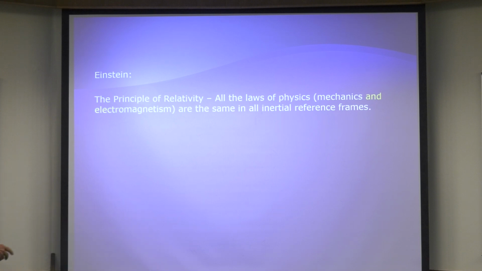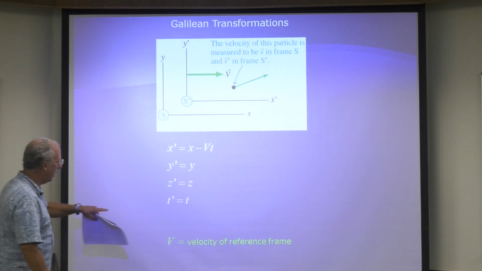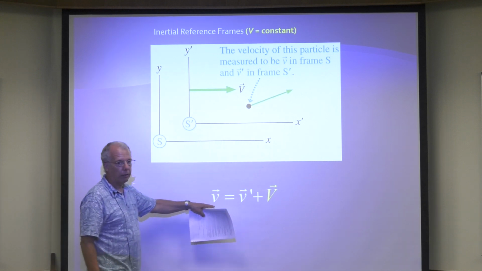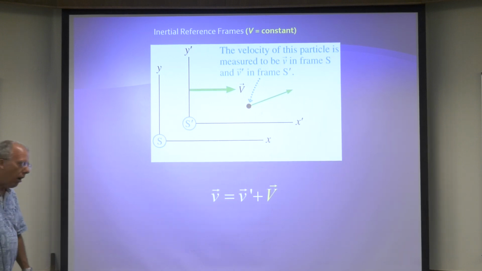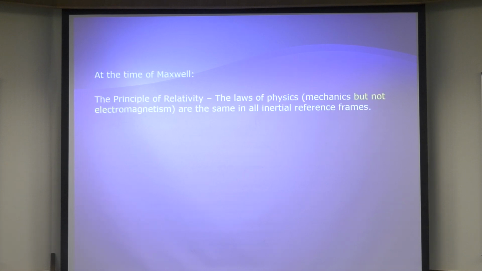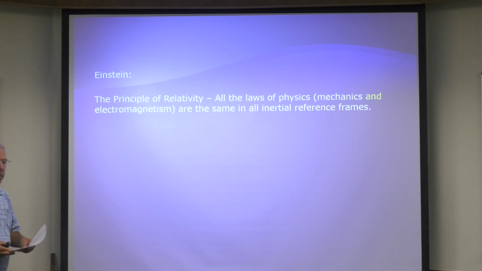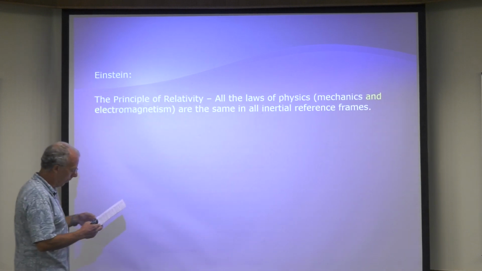Also, Einstein showed that our friendly velocity equation here is wrong. We need to fix that. There's no such thing as absolute simultaneity. Mass is equivalent to energy, on and on. So there was a huge price to pay to make electromagnetism compatible with the principle of relativity.